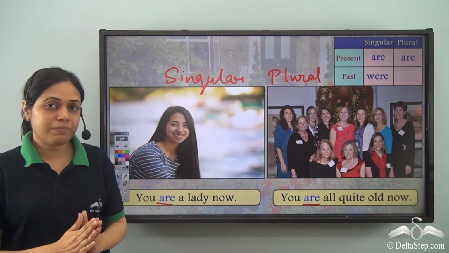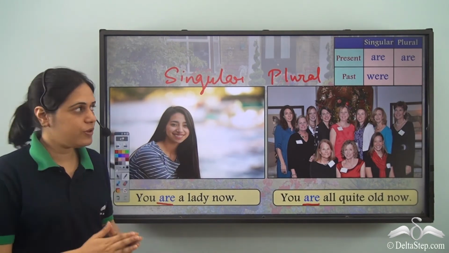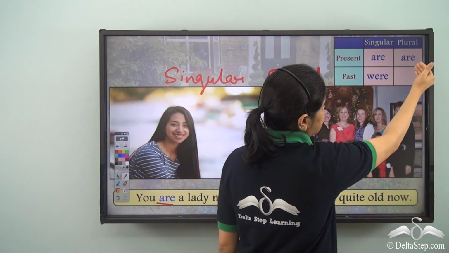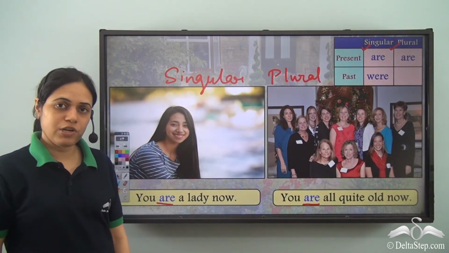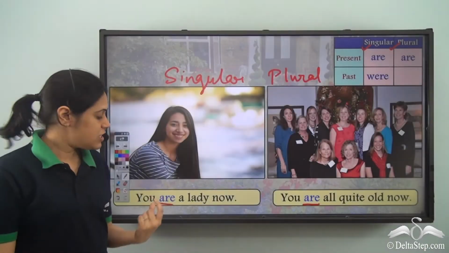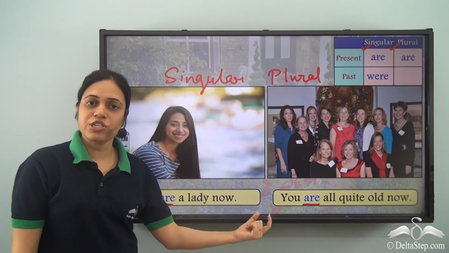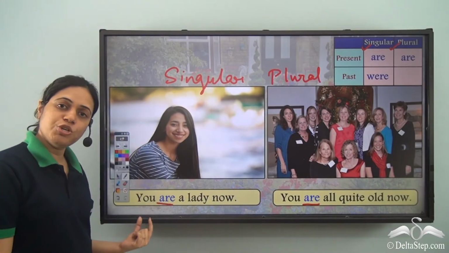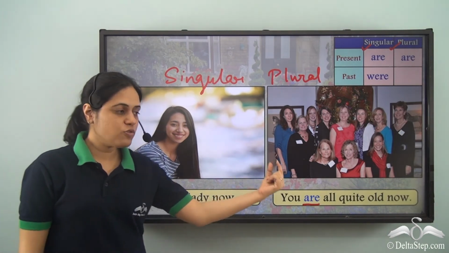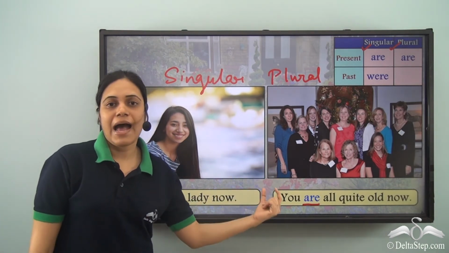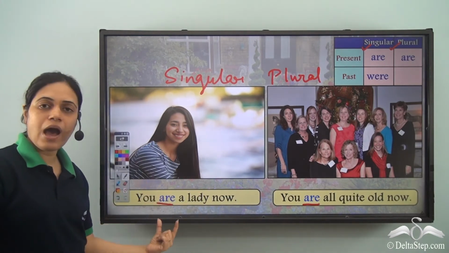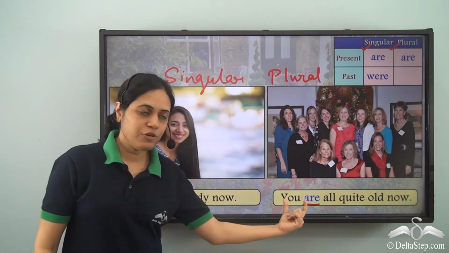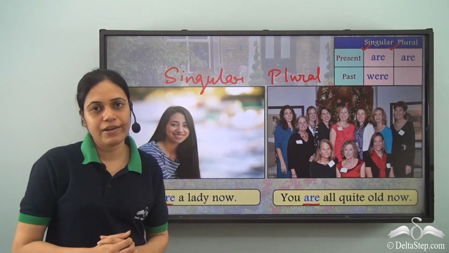So in second person, the be verb used remains the same irrespective of whether the subject is singular or plural, because the pronoun used is also the same. So we use you for singular, we use you for plural, and the verb used is also the same. So we use are for singular and we use are for plural as well.